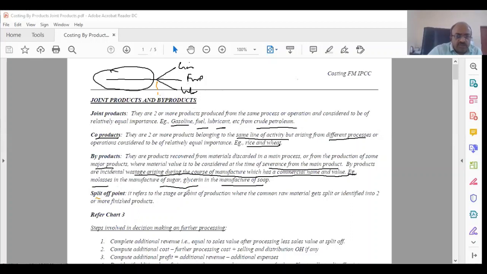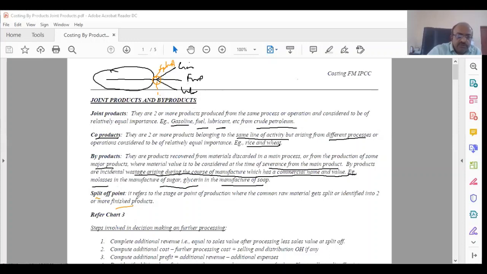Now, another thing that you need to understand is the split off point. It refers to the stage or point of production where the common raw material gets split or identified into two or more finished products. So this point is called the split off point.